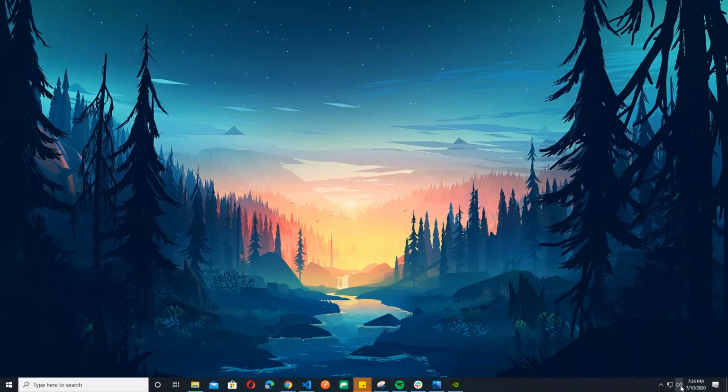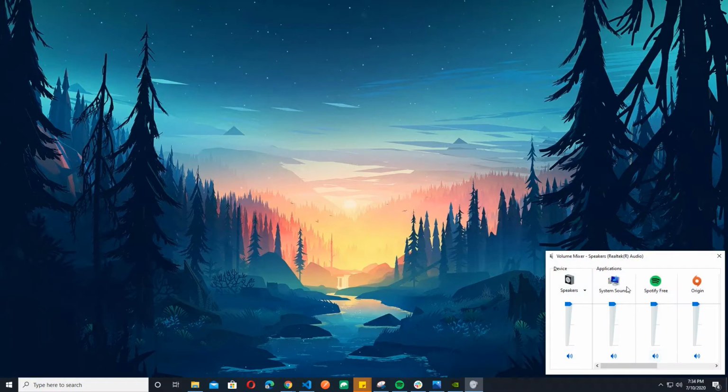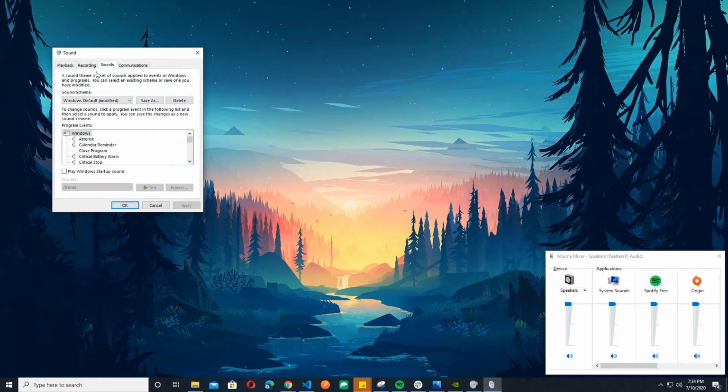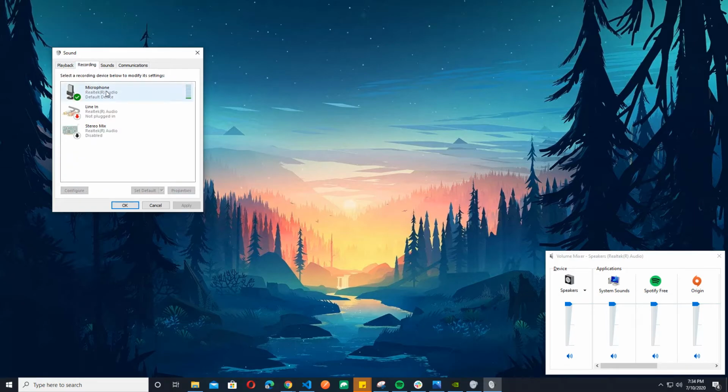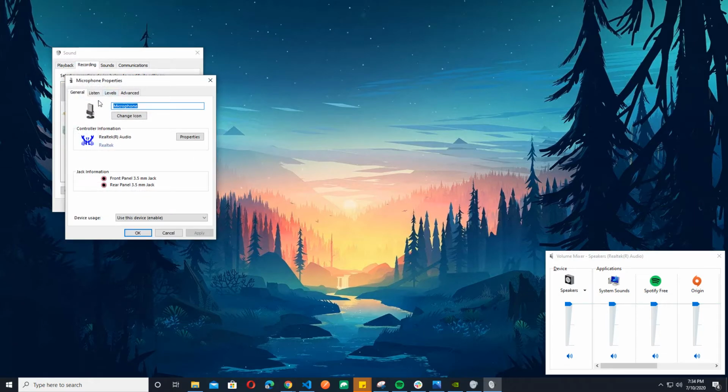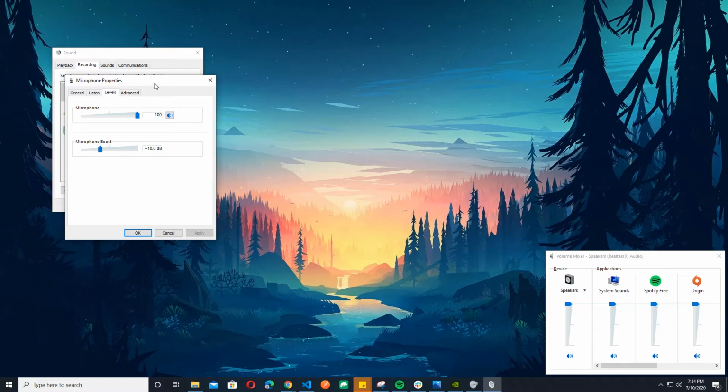You just hit here, the volume, open volume mixer, click the system sounds, and then on the recording you click the microphone and go to the levels tab. So this is the key solution, this is the key problem. You just have to reduce this one.